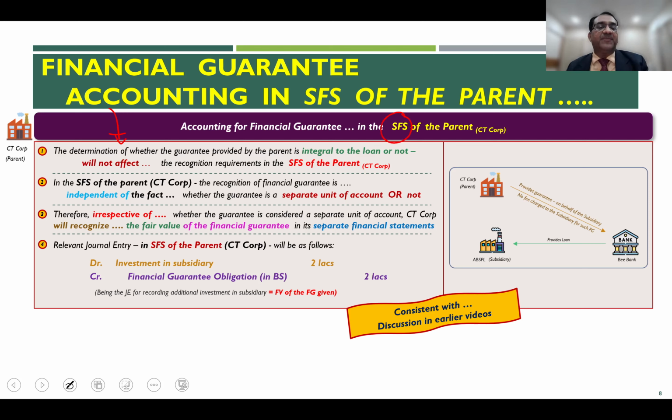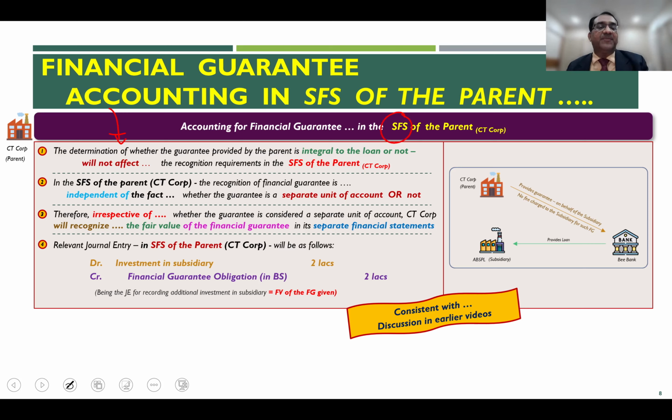In the SFS of the parent, the recognition of the financial guarantee is independent of whether the guarantee is a separate unit of account or not, thereby meaning whether or not that guarantee is integral to the overall terms and conditions of the loan does not determine the accounting when it comes to the issuer of the guarantee, the parent in our case.